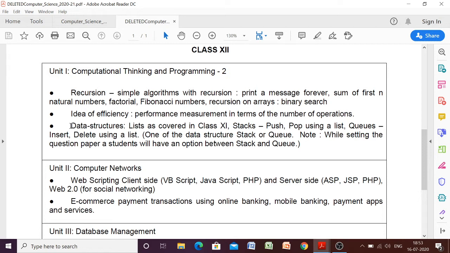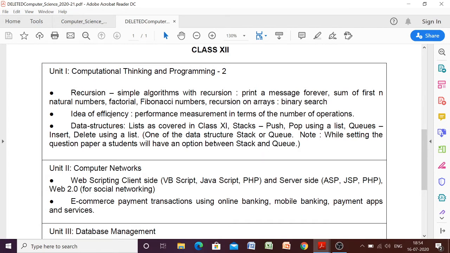Here you will have the option that one question will come from stack and another will come from queue. So you have to choose which one you want to opt for in the exam. If you want to study both of them, it is well and good. If you want to study any one of them, again no problem, because you will have the option to choose either a stack based question or a queue based question. So this has not been deleted. You can see that in parenthesis it is written that one of the data structures, stack or queue.